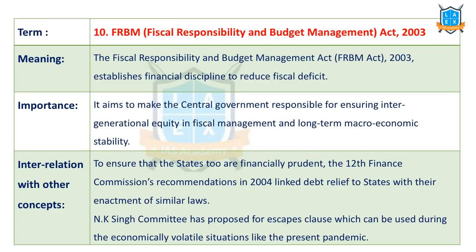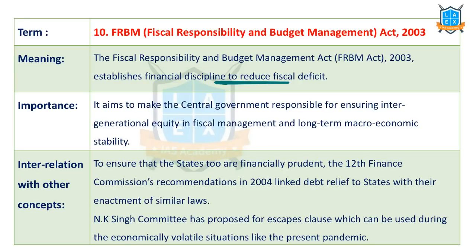Next important term is FRBM, Fiscal Responsibility and Budgetary Management Act. This FRBM Act establishes financial discipline and aims to reduce the fiscal deficit. Fiscal deficit, revenue deficit. There are many deficits which we calculate. Out of them, FRBM Act wants to control a few deficits called fiscal deficit, revenue deficit and effective revenue deficit. Why? Because these deficits will reduce the potential spending of the government, because government has to spend more money on interest payments and loan repayments. That's why FRBM Act wants to manage the limits of borrowing.